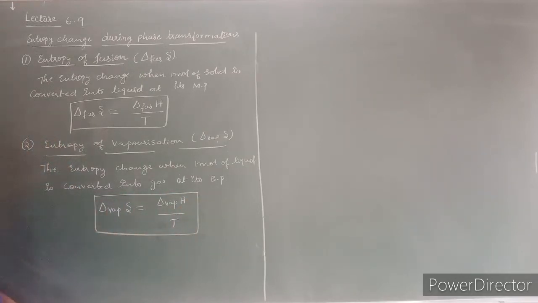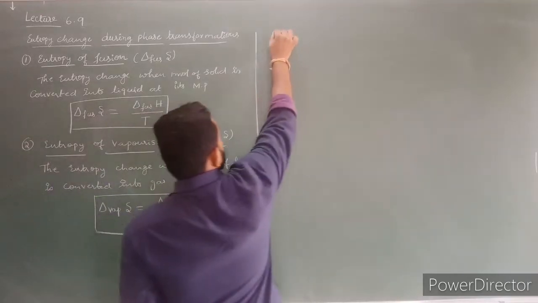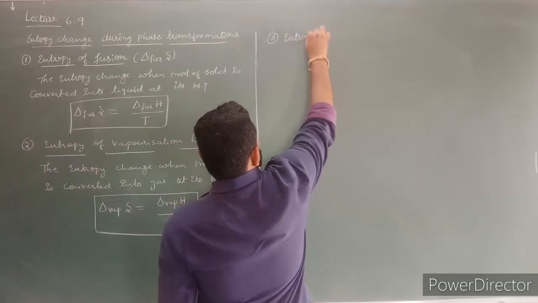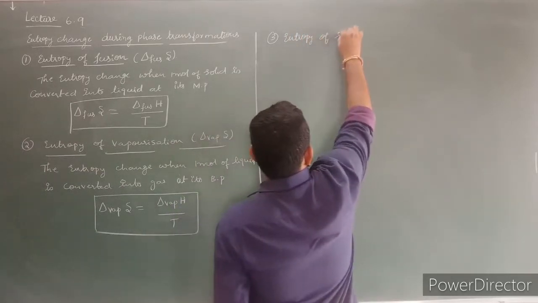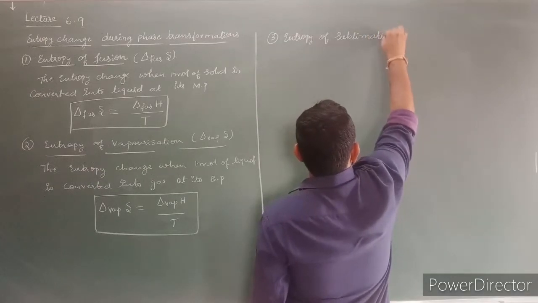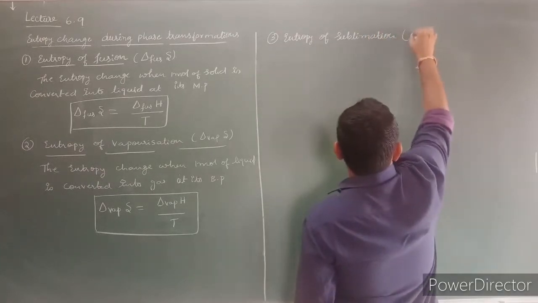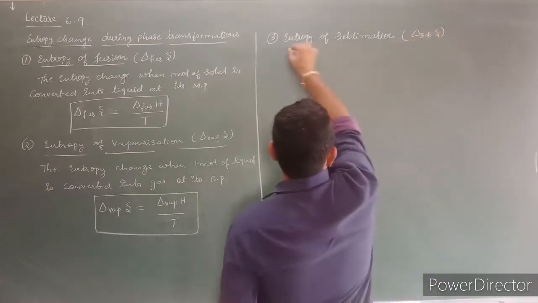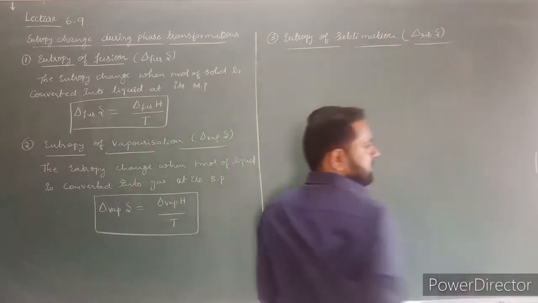The third one, entropy of sublimation. Entropy of sublimation is denoted by delta sublimation S. What is entropy of sublimation?